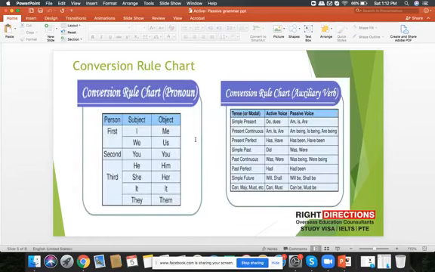Okay, so here are a few conversion rule charts that we use while framing a passive sentence with the help of an active one. See, if your subject is I, that is first person, that would be changed into me. Suppose I am doing something, so if I'm talking about a passive sentence, that would be changed into something is done by me.